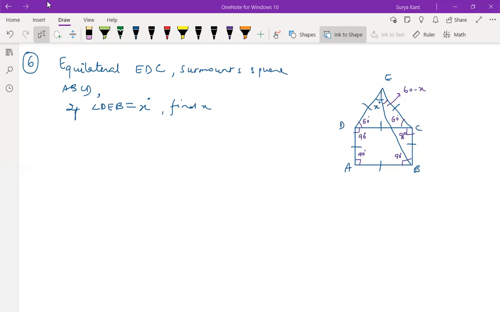You should find x here. DEB is equal to x. Okay, let me try.